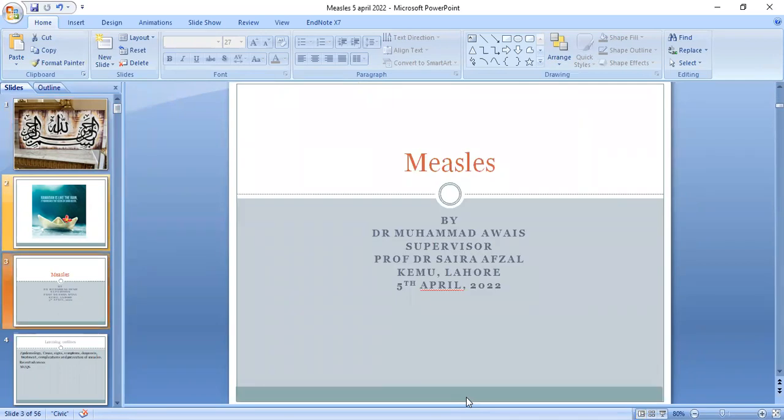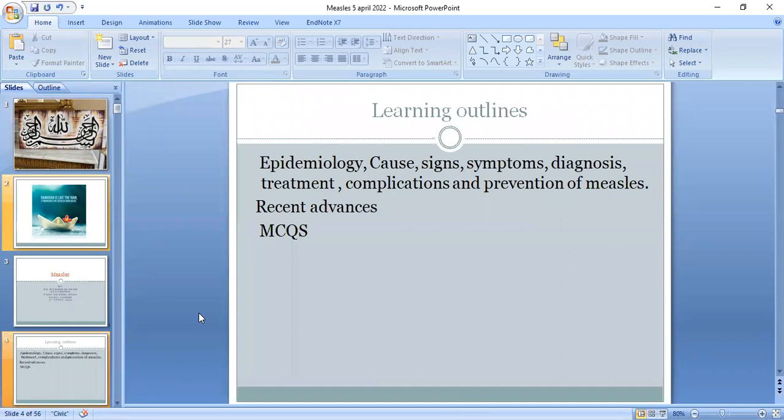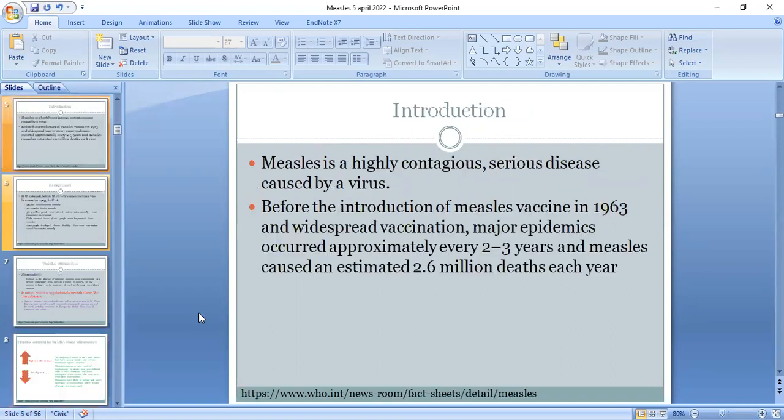Today, the topic of presentation is measles, under the kind supervision of Professor Dr. Saira. The learning outlines of today's presentation are epidemiology, cause, signs, symptoms, diagnosis, treatment, complications, and prevention of measles, and the recent advances, and at the last are the MCPS.